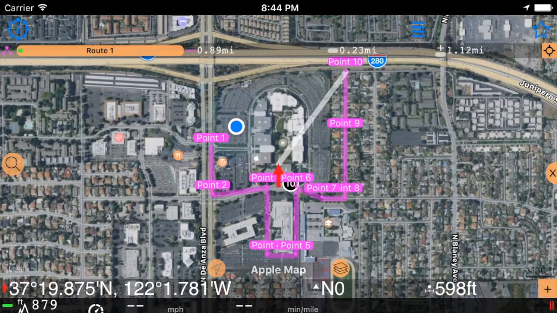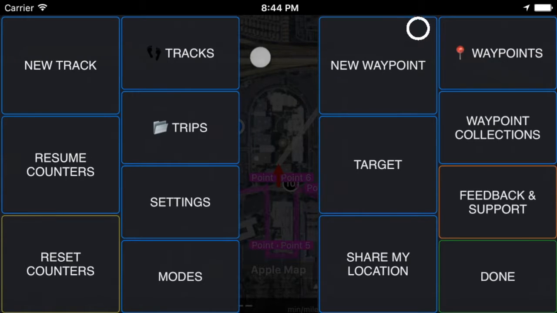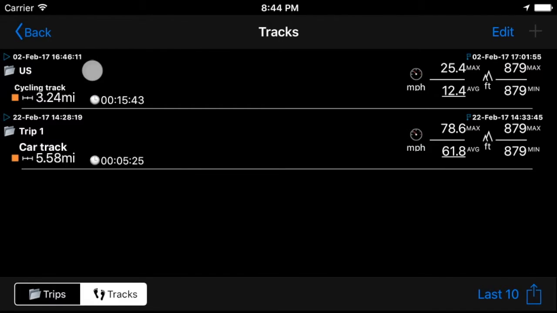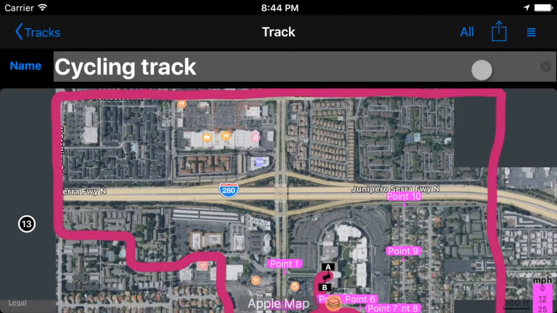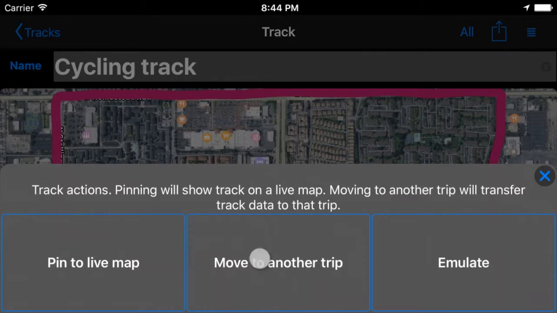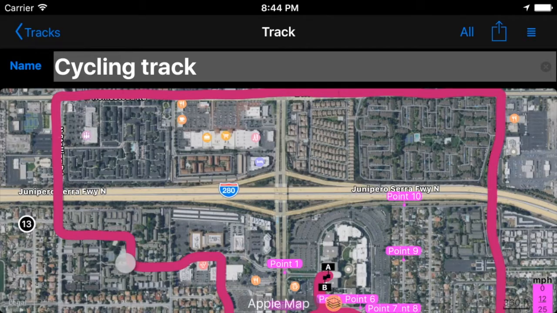This is about it for the road creation, but I wanted to share one more trick. If you have a track recorded previously and want to create a road to repeat it, you can pin this track to a map. Okay, here's the track, and let's use more options and pin to live map.